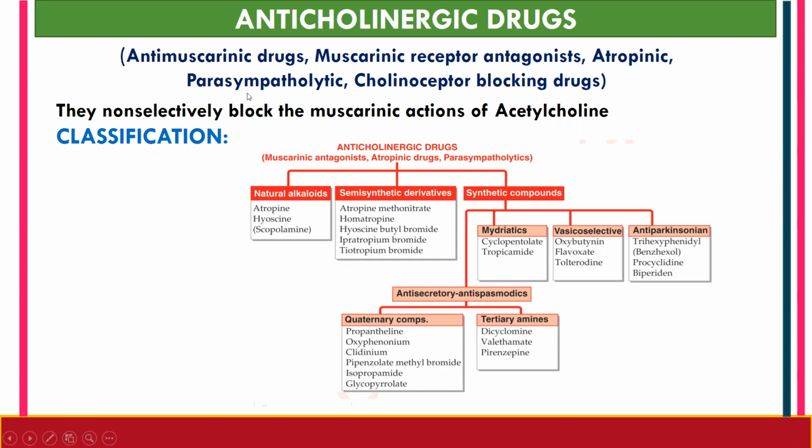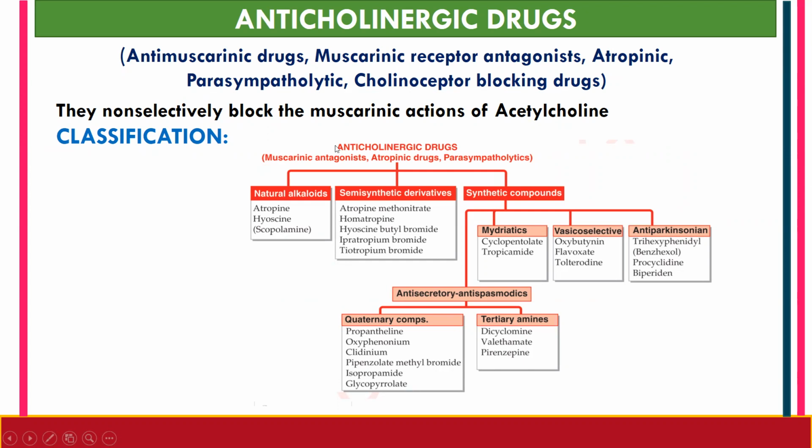Next, why is it called parasympatholytic? This drug decreases the activity of the parasympathetic system or cholinergic system. That is why parasympatholytic. And why is it called cholinoceptor blocking drugs? These drugs mainly block the cholinergic receptor, and in that also they block the muscarinic receptor.